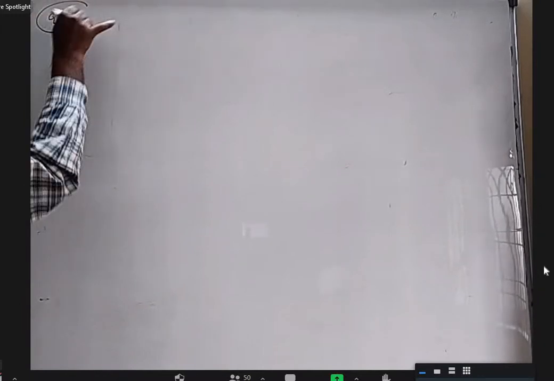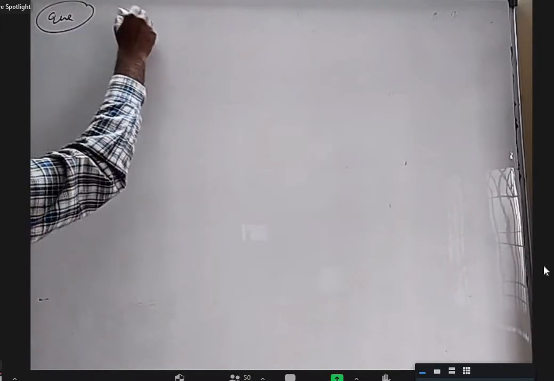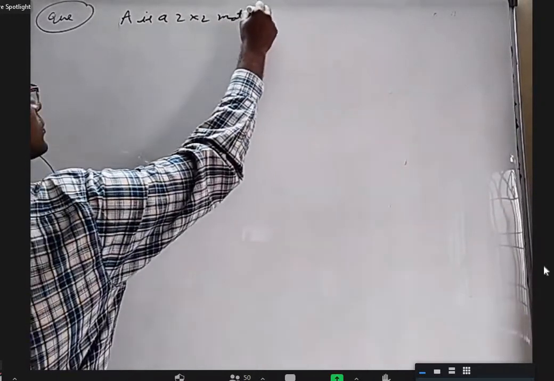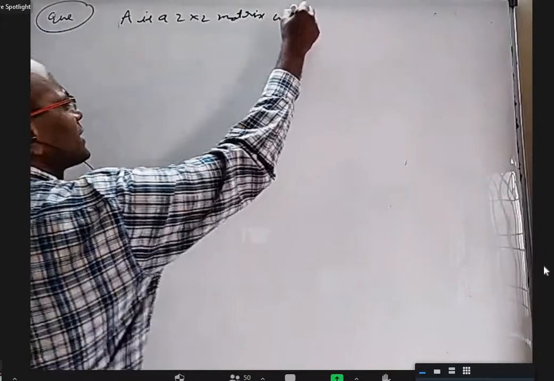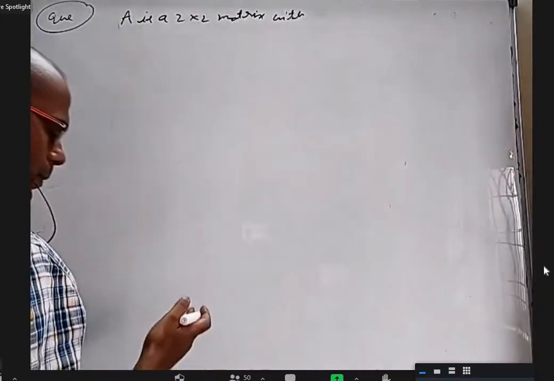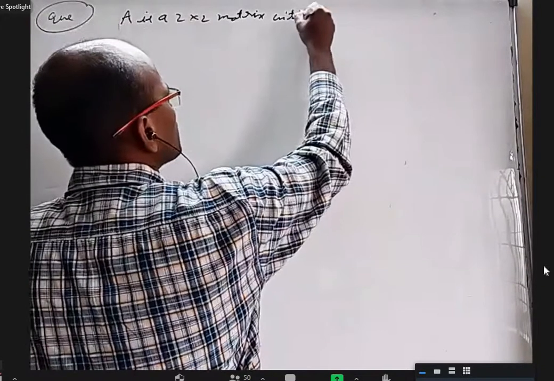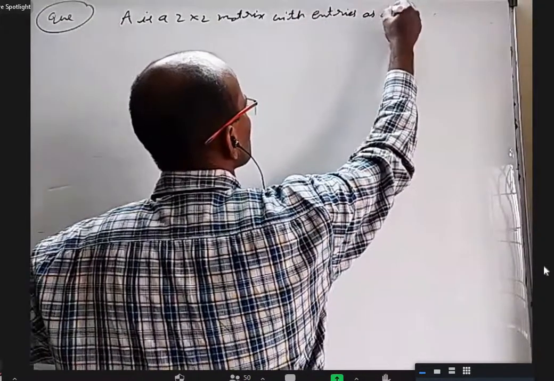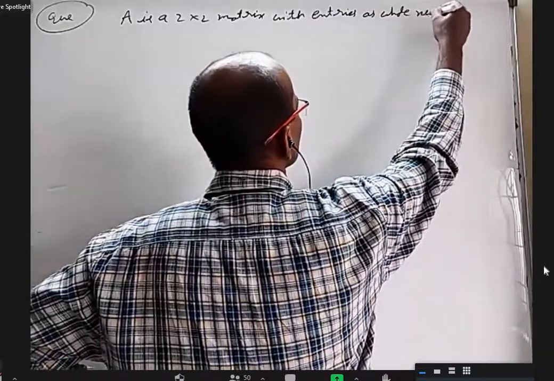Let us see if somebody can come up with this. Let me ask two questions. First question: A is a 2 by 2 matrix with real entries. I can say with entries as whole numbers.